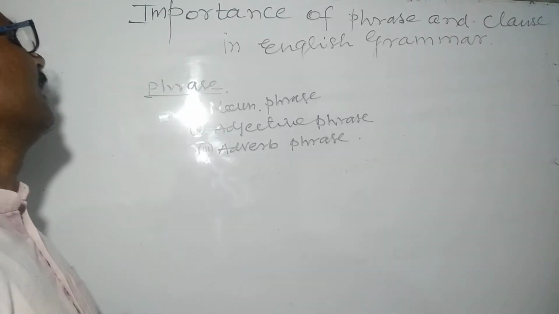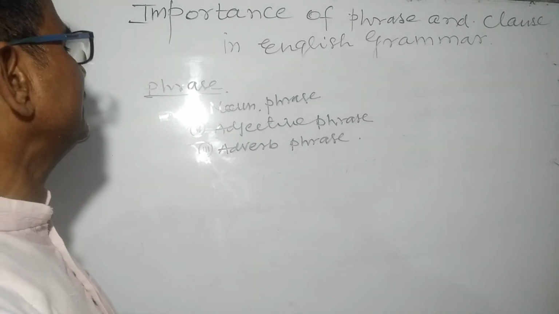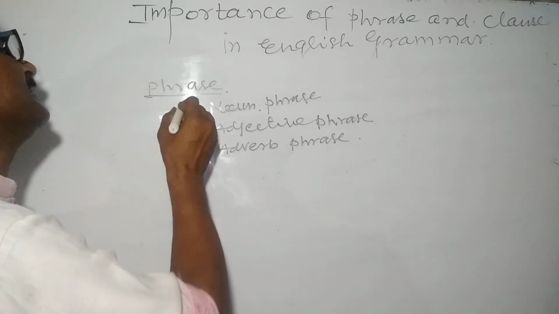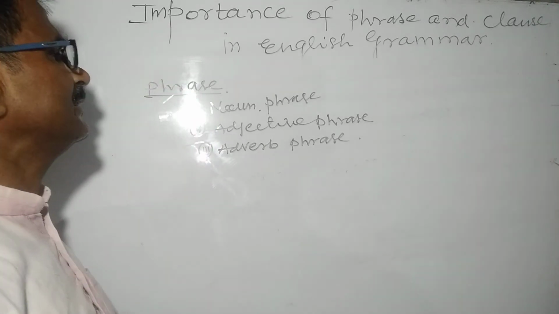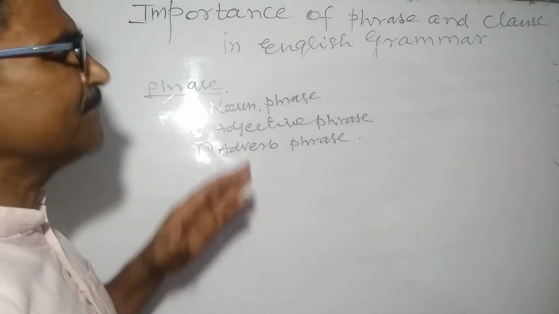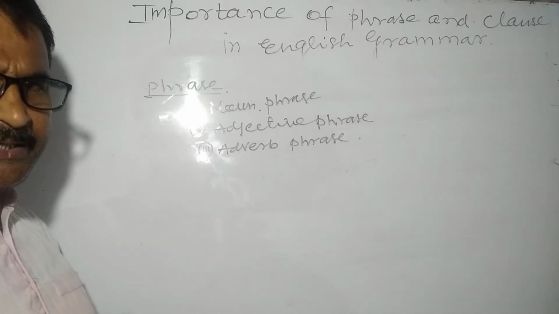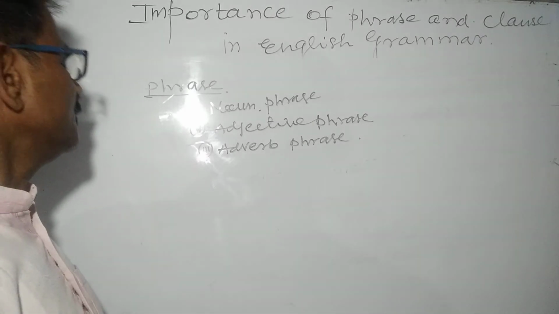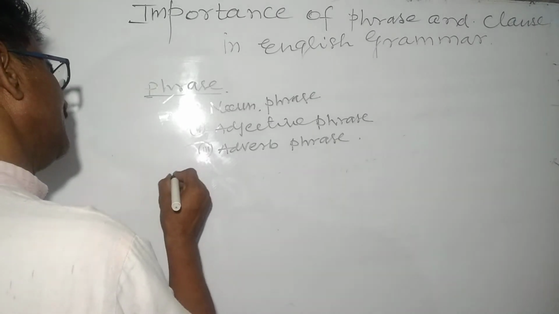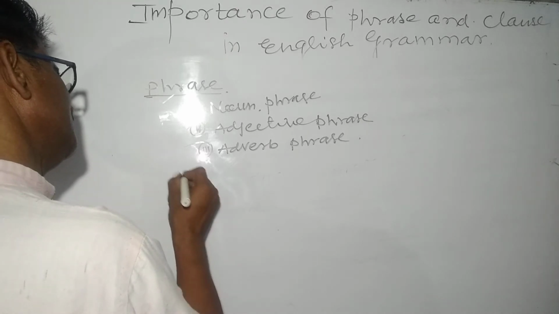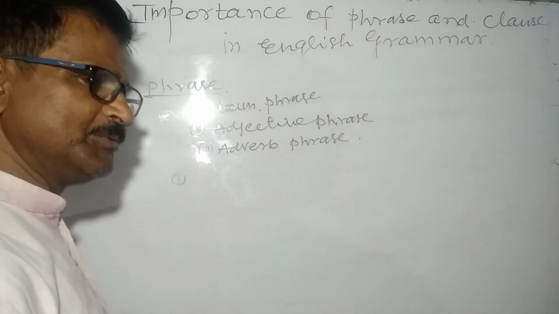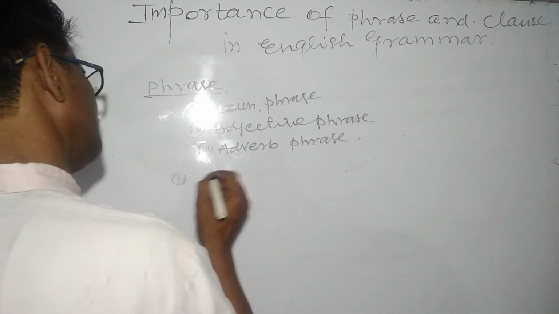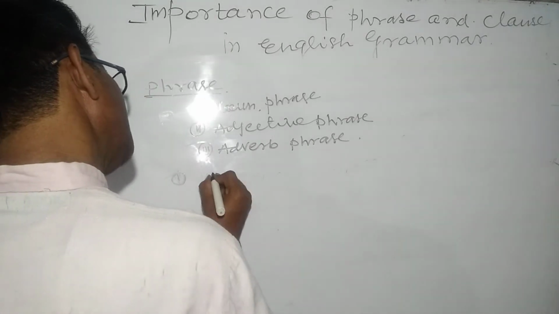Now here are noun phrase, adjective phrase, adverb phrase. I have defined that a phrase means a part of a sentence which has no subject and predicate. So, to take the next example, I have brought a new example for you. Be careful. Work hard.